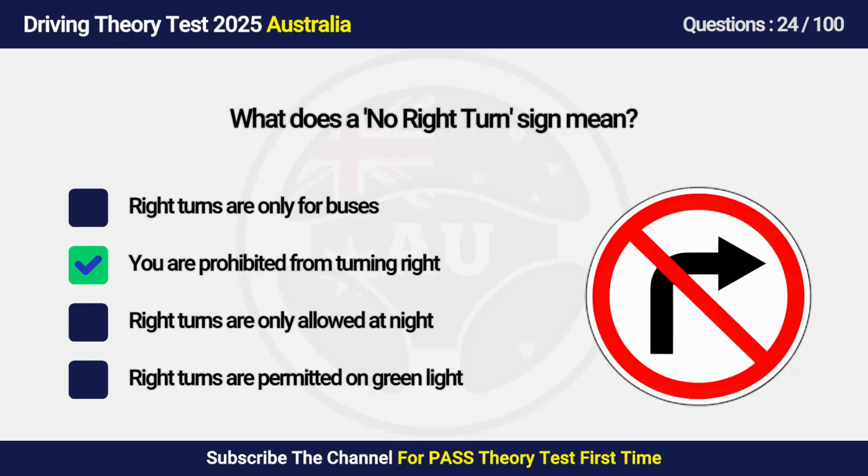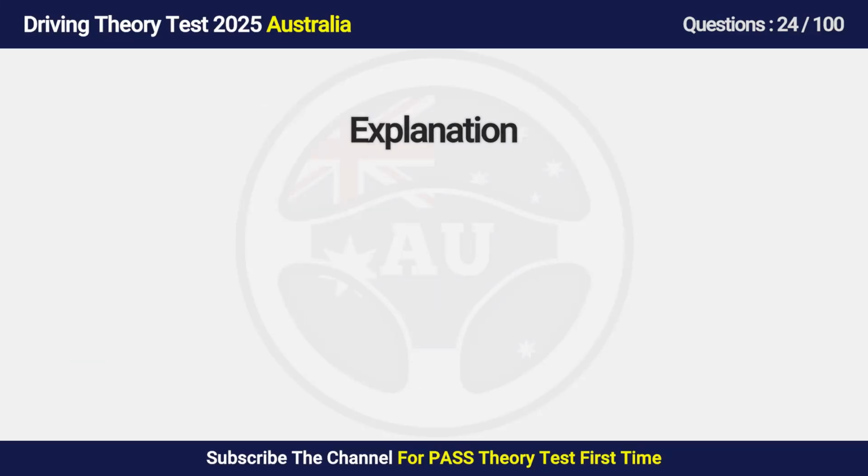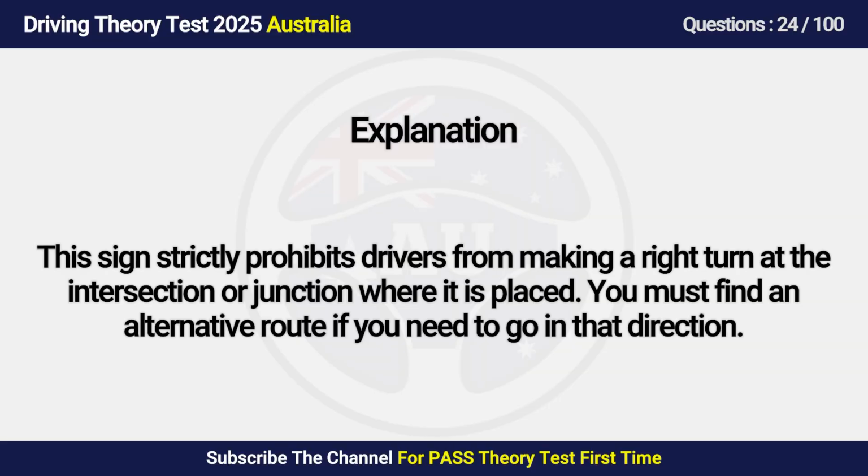Answer is B. You are prohibited from turning right. This sign strictly prohibits drivers from making a right turn at the intersection or junction where it is placed. You must find an alternative route if you need to go in that direction.